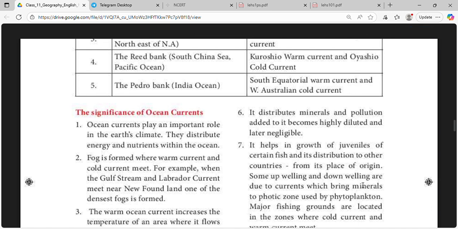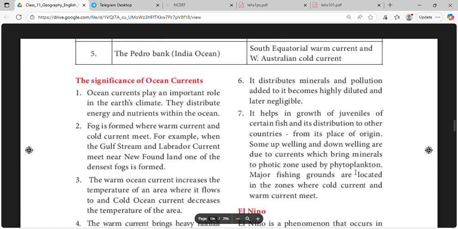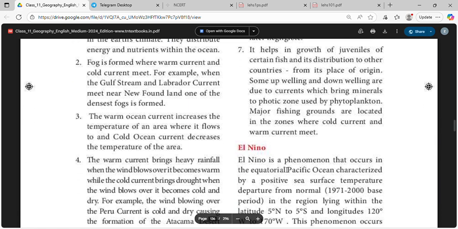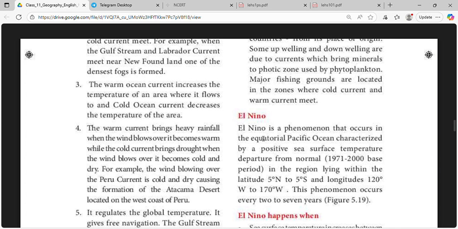Some upwelling and downwelling are due to ocean currents which bring minerals to the photic zone used by phytoplankton. Major fishing grounds are located in the zones where the warm current and cold current meet.